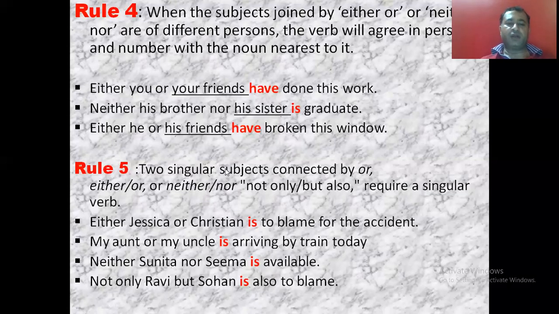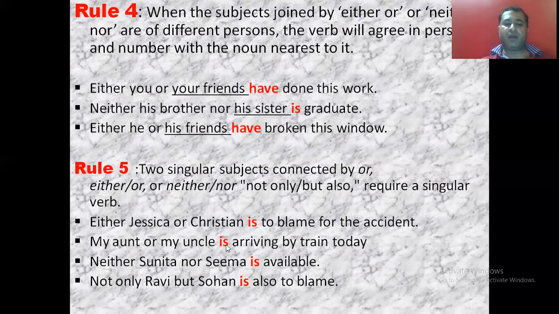Rule number 5, the two singular subjects connected by or, either or, neither nor, not only but also require a singular verb. अगर either or neither nor अगर इनके ये हमने singular sentence noun के साथ जोड़े हुए हैं तो verb तो वो singular ही होगा. Either Jessica or Christian is to blame. Both are singular, Jessica and Christian, so the verb is singular.